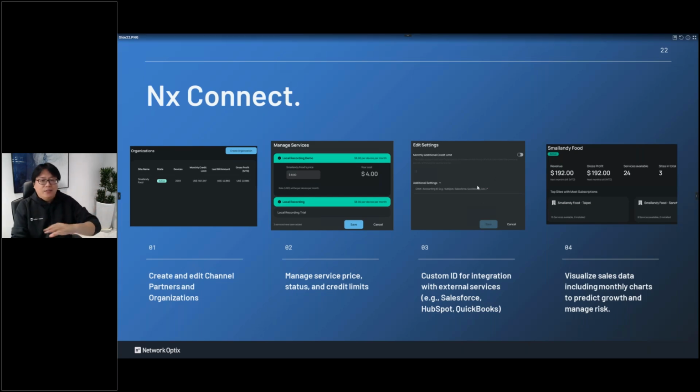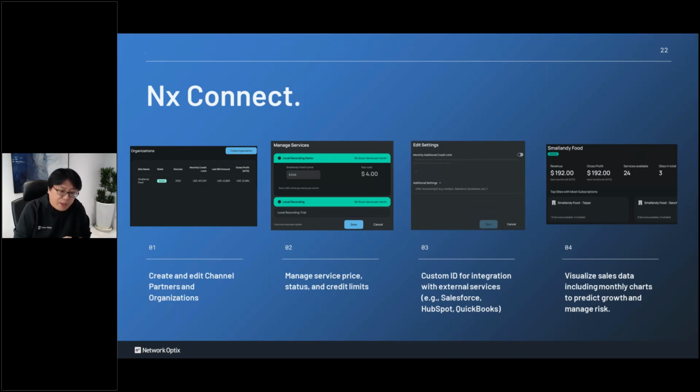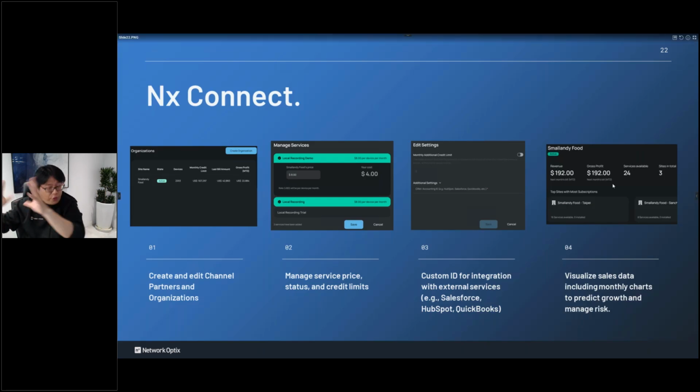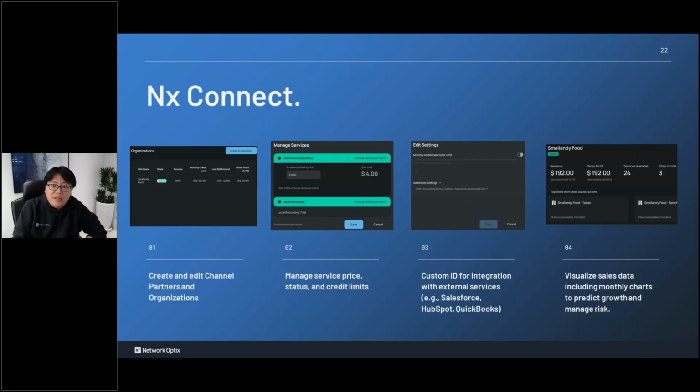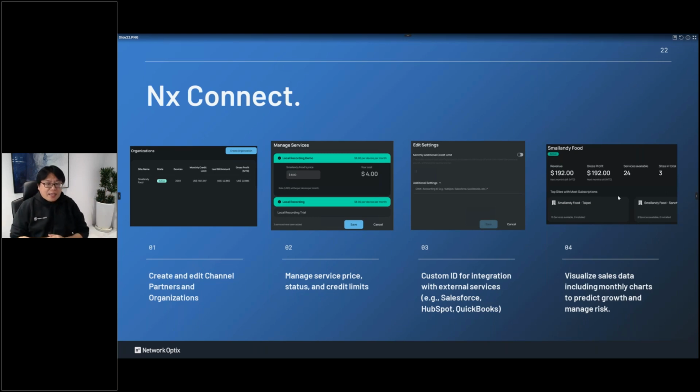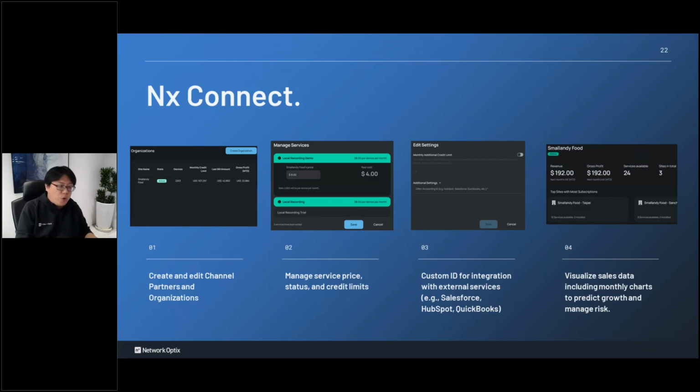And you can link and manage the channels with your system, let's say Salesforce, HubSpot, or something. And you can have a dashboard in NS Cloud, NS Connect. You can see, okay, for this customer, Small NT Food, they have 3 sites right now, totally 24 services, actually channels. 24 channels in total, and per month they need to pay me $192, something like that. So it's a very clear total dashboard for you to manage your channels. So this is how we work with NS Connect.